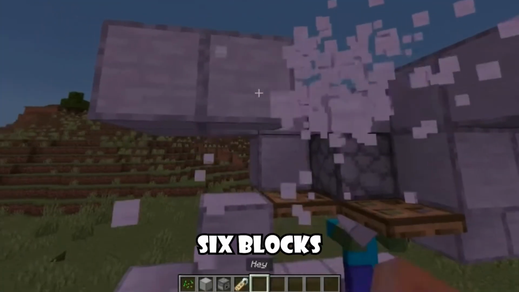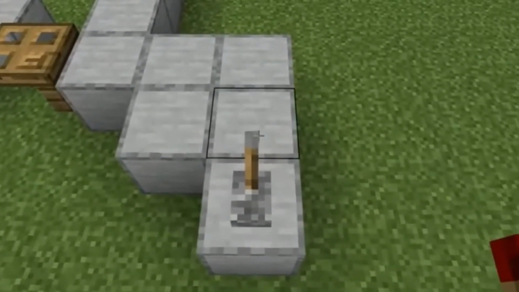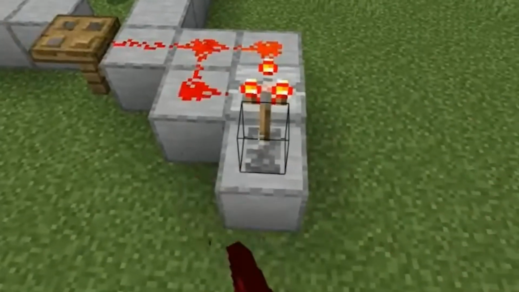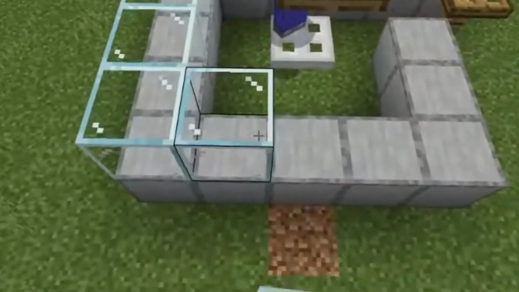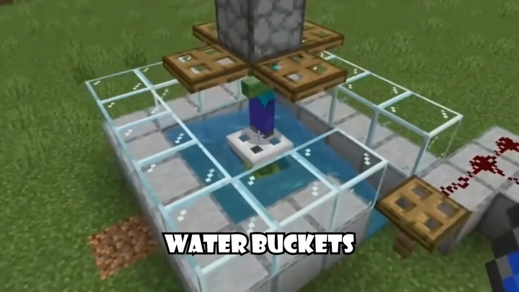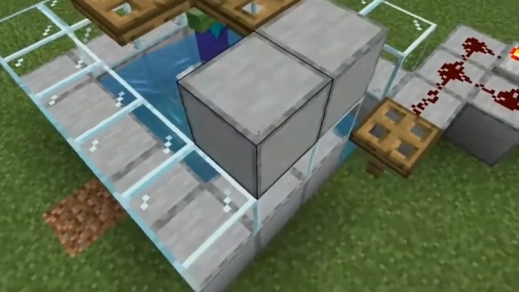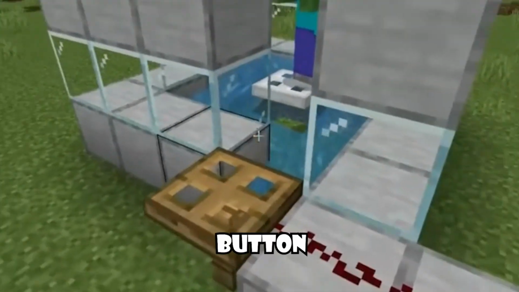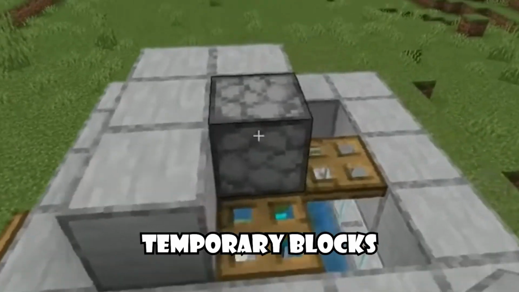Now it's time to place 6 blocks in this fashion and place a redstone comparator and connect it with redstone dust leading to a button. The next step is completely optional. You can place glass blocks to see what is happening inside, then take water buckets and create a water current leaving the zombie at the center, and place blocks to close the system using trapdoors like this. Then place the button on top of the closed system and break all those temporary blocks to finish the collection system.